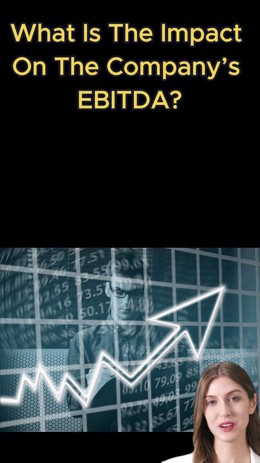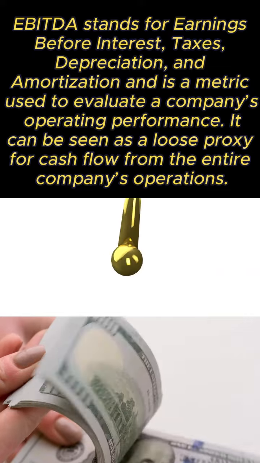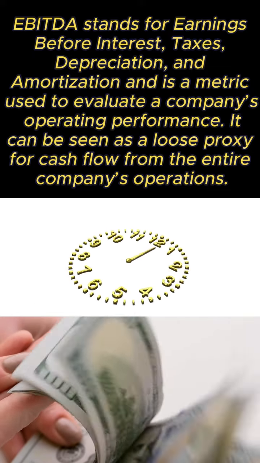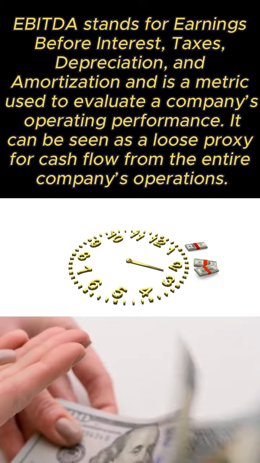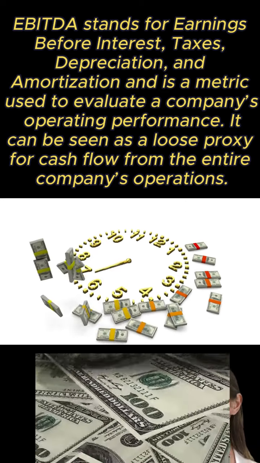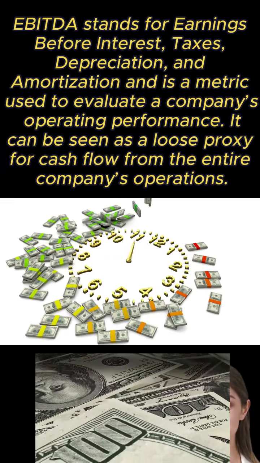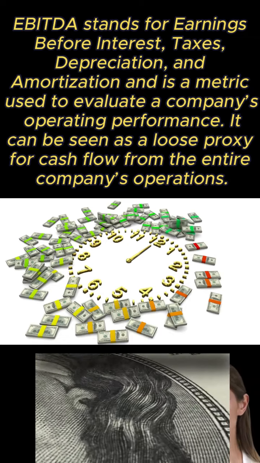What is the impact on the company's EBITDA? EBITDA stands for earnings before interest, taxes, depreciation, and amortization and is a metric used to evaluate a company's operating performance. It can be seen as a loose proxy for cash flow from the entire company's operations.